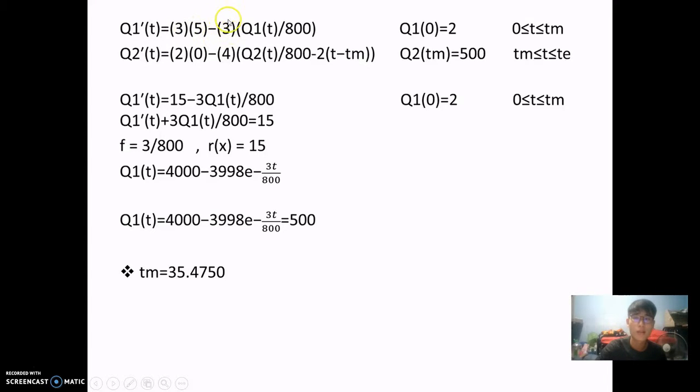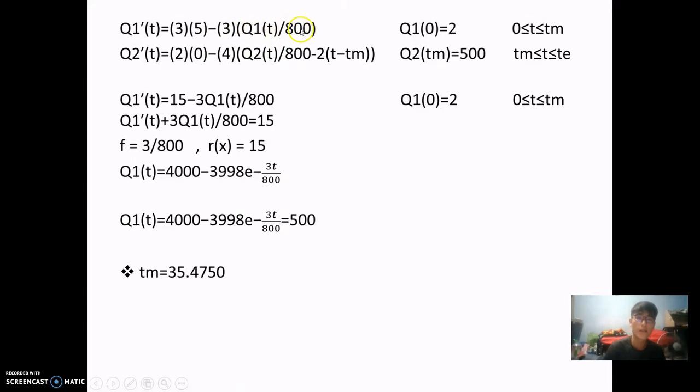Minus the outlet, where 3 has a unit of gallons per hour, Q1 function has the unit of ounces, and 800 has a unit of gallons. So concluded, this whole component will have the unit of ounces per hour.